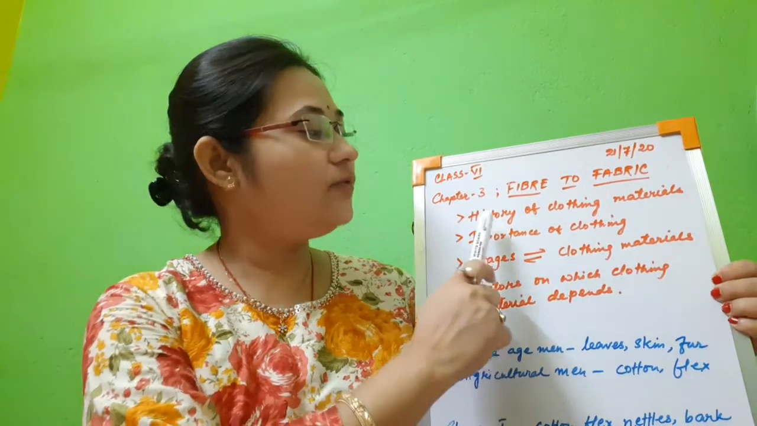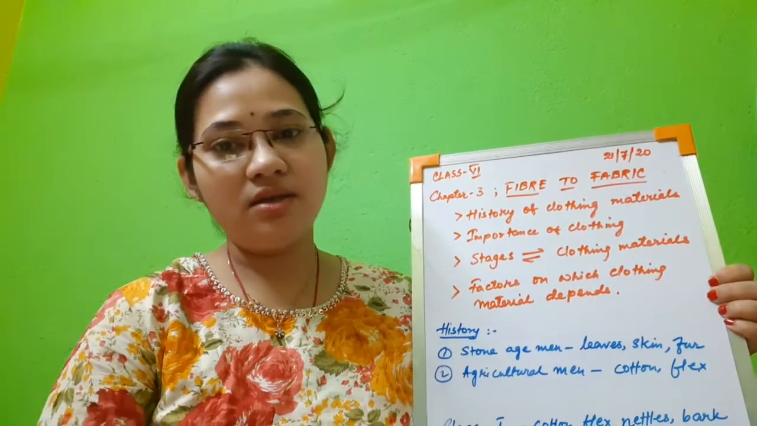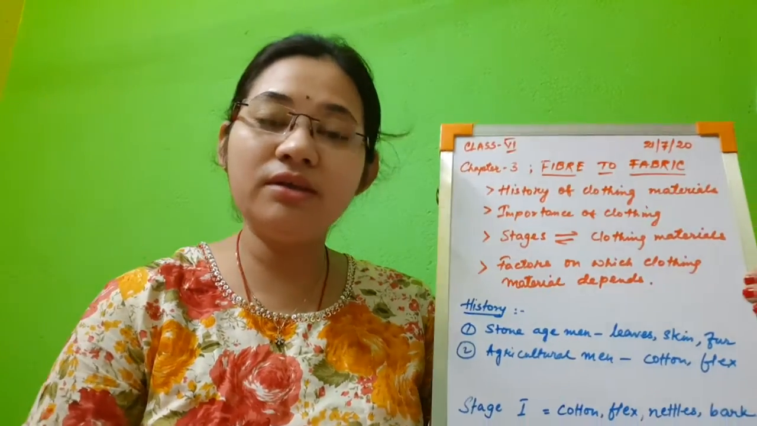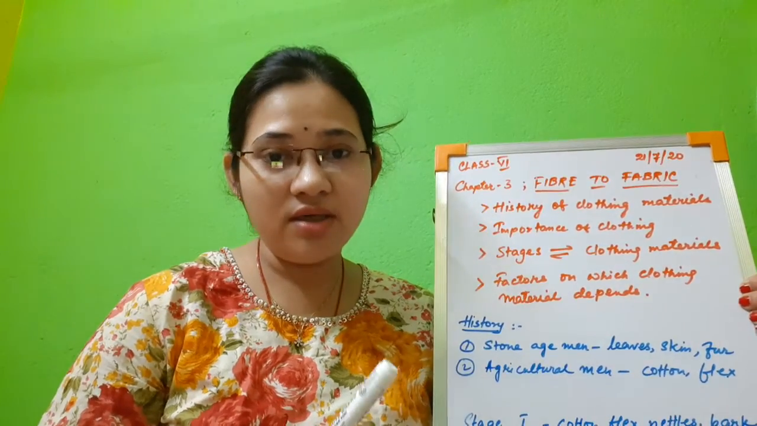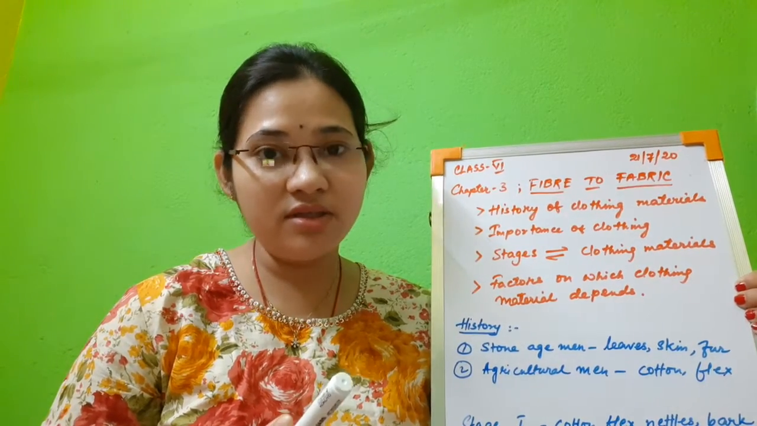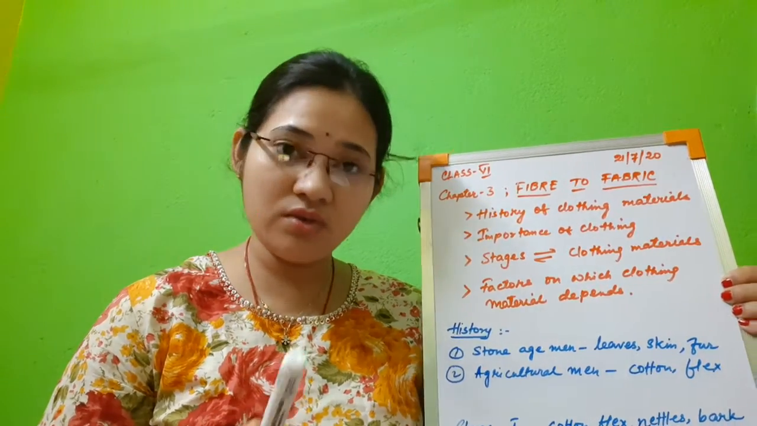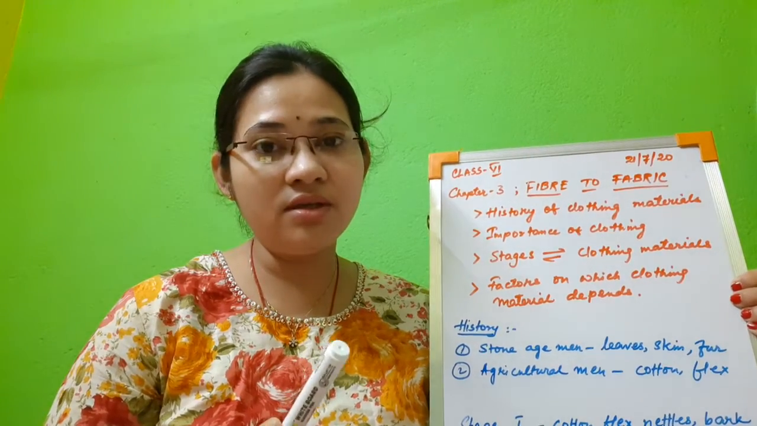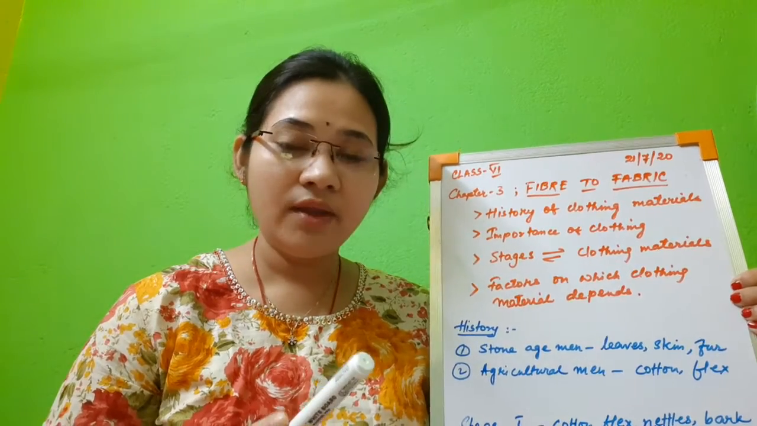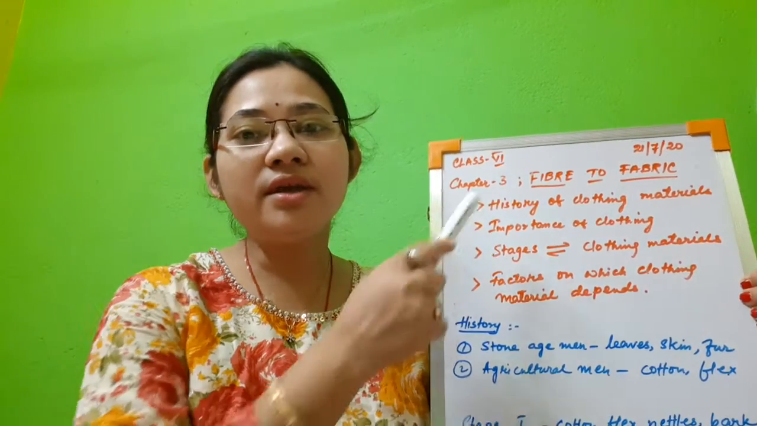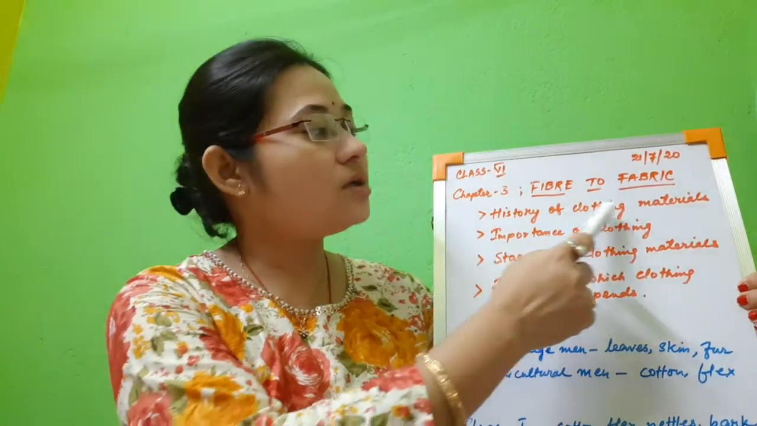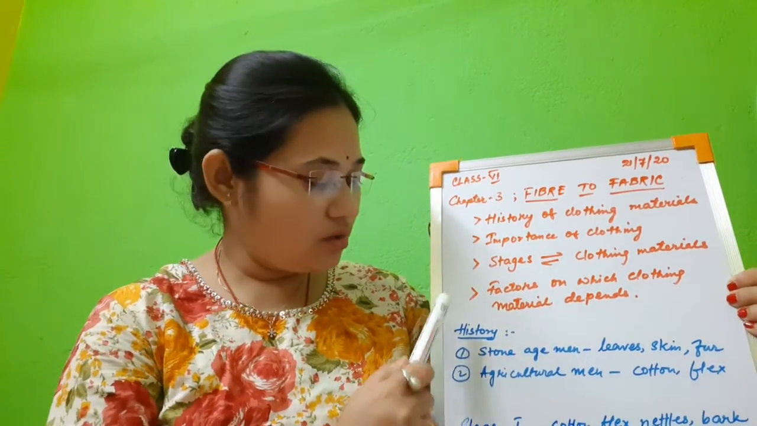Now let us start with the first one, history of clothing materials. So far we have studied about the different types of fibers, isn't it? Plant fibers. We have studied about cotton, we have studied about jute. When you go to class 7, you will study about wool and silk. So all the fibers. Now you should know what is the history of these clothing materials.